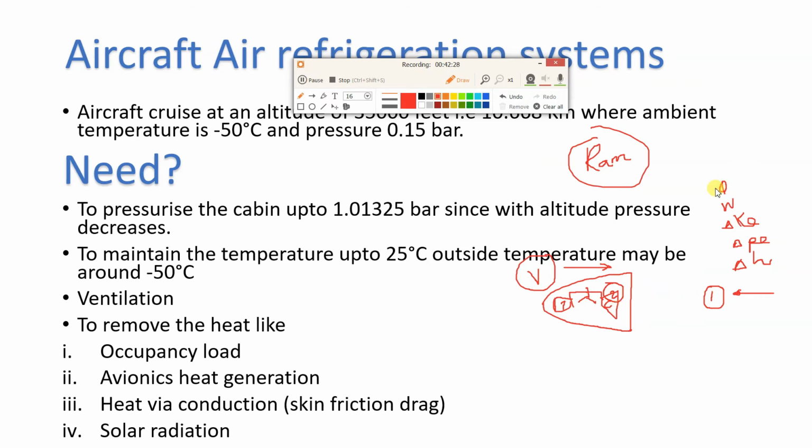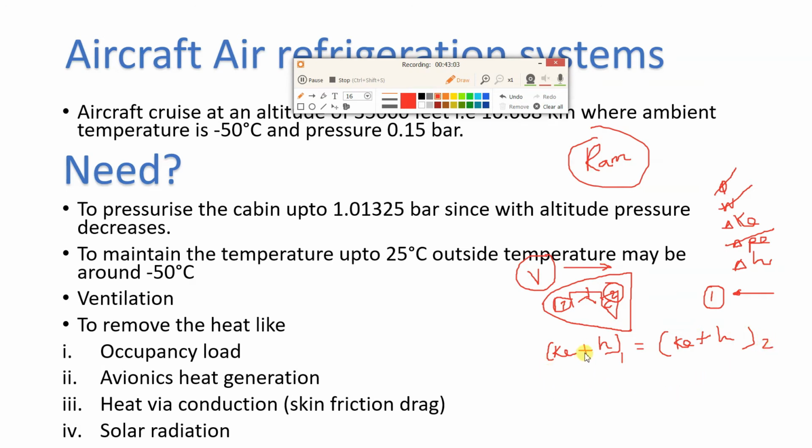So isentropic means reversible, adiabatic, meaning Q is 0. Then for the 1 to 2 process, we are not supplying any work, so work is 0. Potential energy is 0. So what is remaining? Change in kinetic energy and change in enthalpy. So what we can write is kinetic energy plus enthalpy of point 1 is equal to kinetic energy plus enthalpy of point 2.